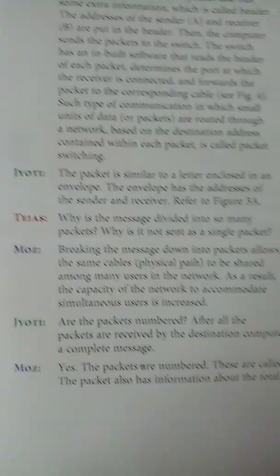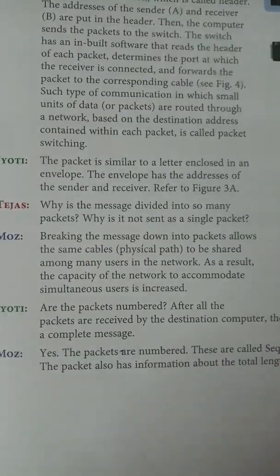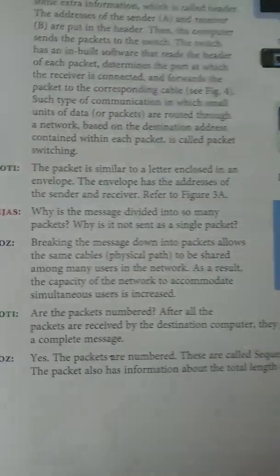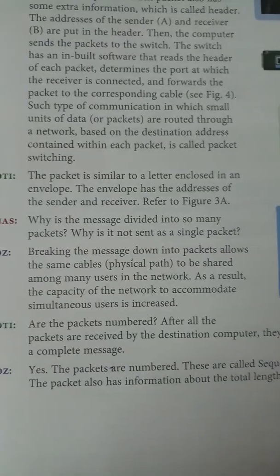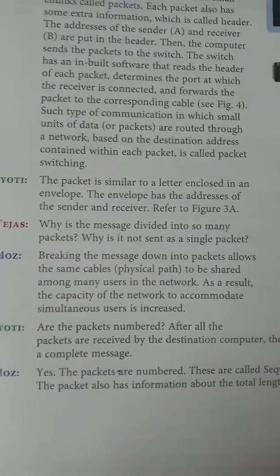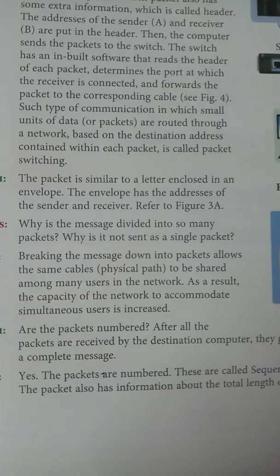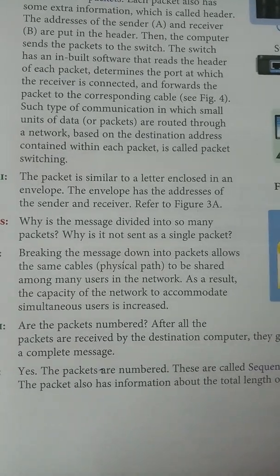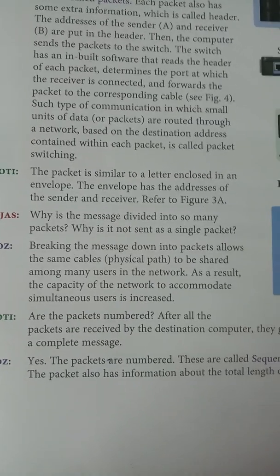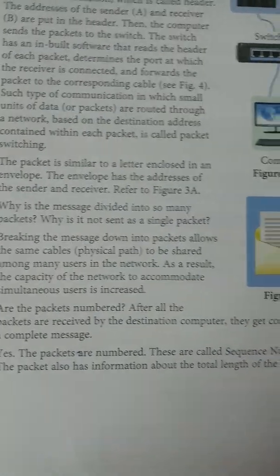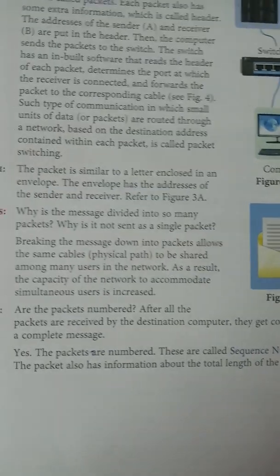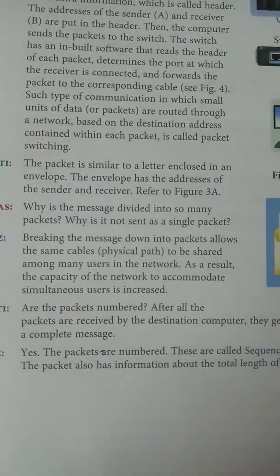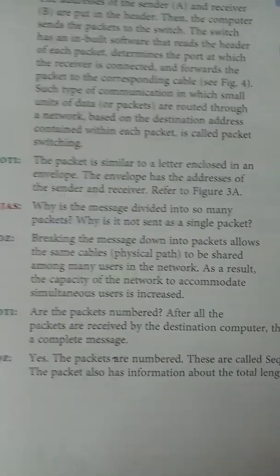Moses is saying yes, the packets are numbered. These are called sequence numbers. The first packet is numbered 1, the second packet is numbered 2, and the third packet is numbered 3, so this is sequence number 1, 2, 3, 4. The packet also has information about the total length of the message, so there is no confusion.